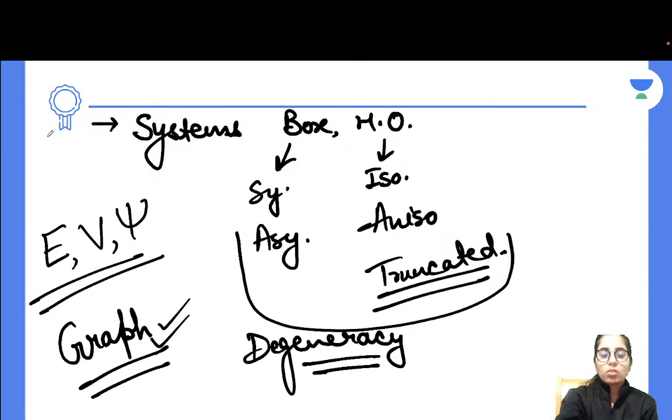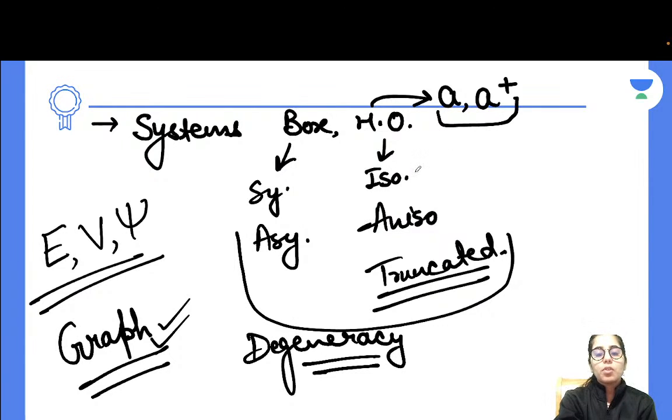Other than that, guys, talking about the next part after completing the important systems, I would like to tell you one step ahead: when you are going to prepare the harmonic oscillator part, after that you will be developing the expressions for the lowering and raising operators, which are your ladder operators. Once you prepare those expressions of raising and lowering operators, what you have to do next is see how you can write the position operator in terms of raising and lowering operators.